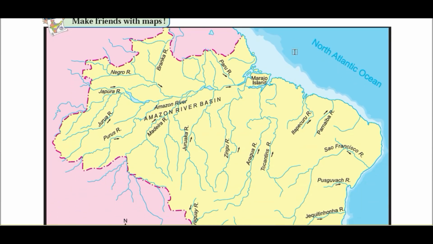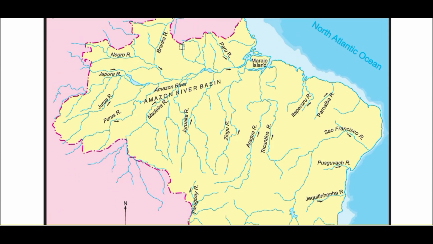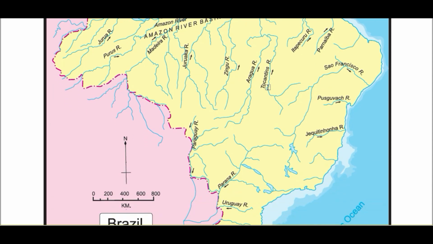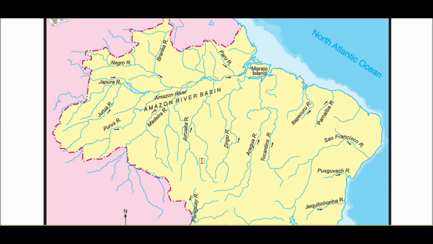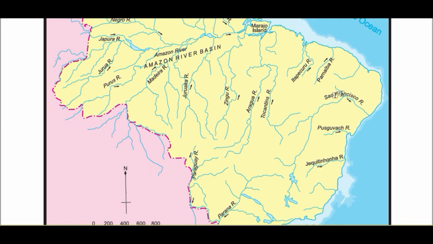So here you can observe all the river basins. In the northern part, the Amazon River basin, with its left bank and right bank tributaries, you can observe over here. Here you can see the Paraguay-Paraná River basin, which is in the southwestern part of Brazil. Then you can observe this São Francisco River over here, which originates at the central highland. It flows toward the north and then it takes a sharp eastward turn over here, and it meets the South Atlantic Ocean.